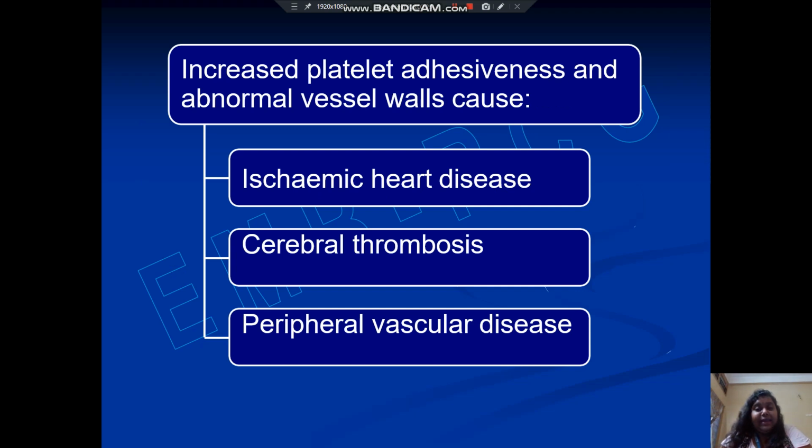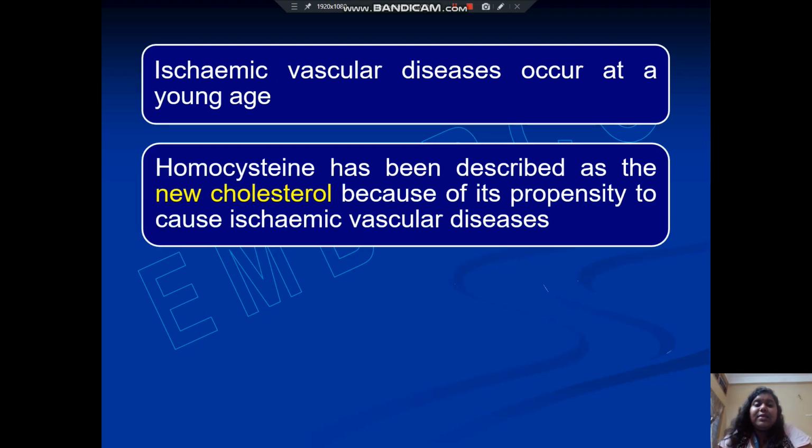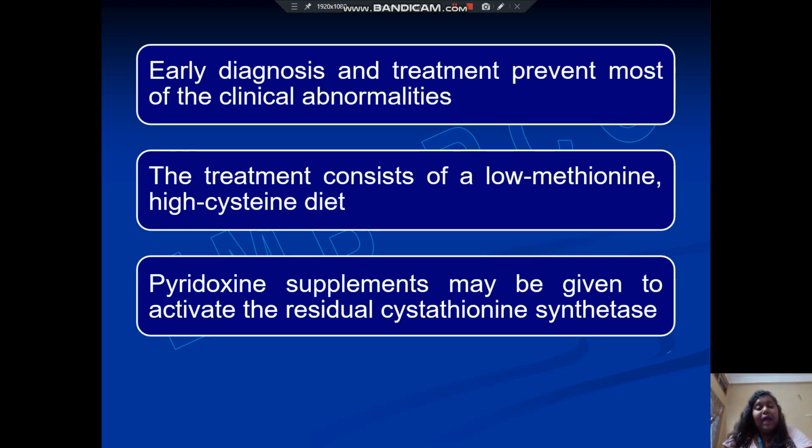Increased platelet adhesiveness and abnormal vessel walls cause ischemic heart disease, cerebral thrombosis and peripheral vascular disease. So ischemic vascular diseases occur at a very young stage. Homocysteine has been described as the new cholesterol because of its propensity to cause ischemic vascular diseases. Early diagnosis and treatment prevent most of the clinical abnormalities. The treatment consists of a low methionine, high cystine diet. Pyridoxine supplements may be given to activate the residual cystathionine synthetase.